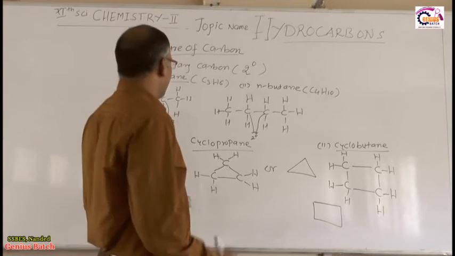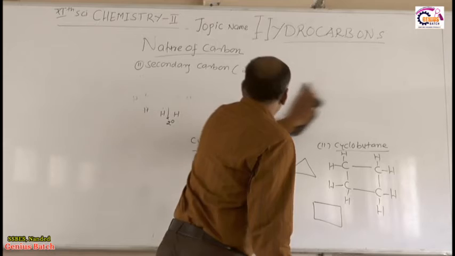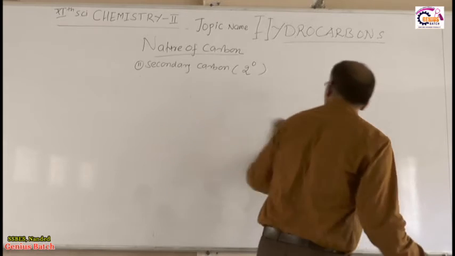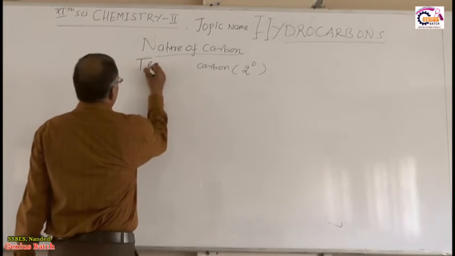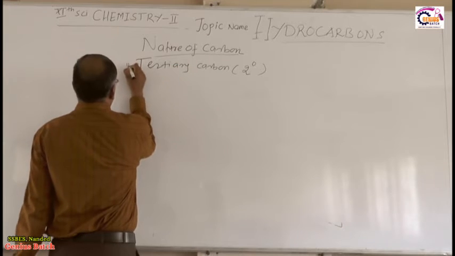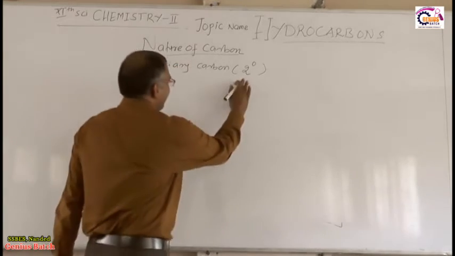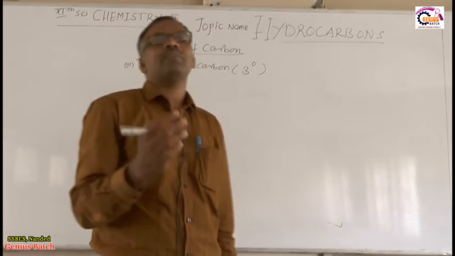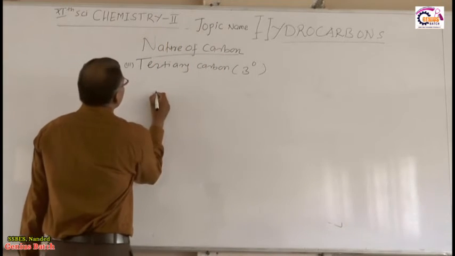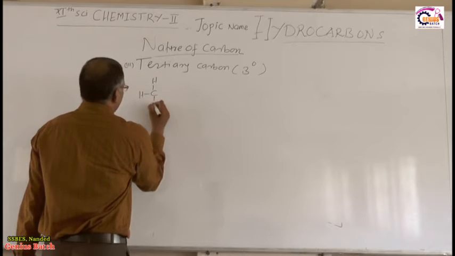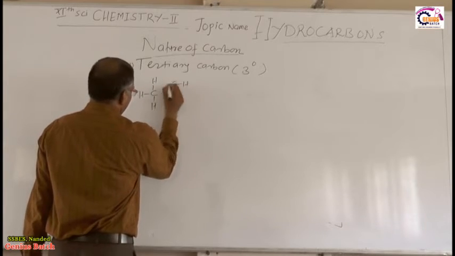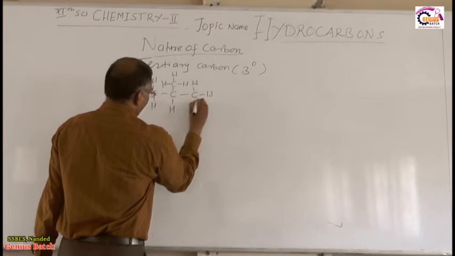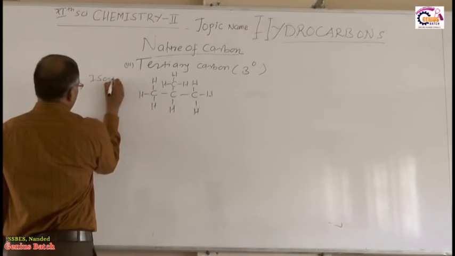Now let us start with what is meant by tertiary carbon atom and what are their examples. Tertiary carbon atom is shown or written like this. That is the tertiary carbon atom, 3 degree. Right? So I can write an example of tertiary carbon atom. The first example is isobutane. This is the isobutane.